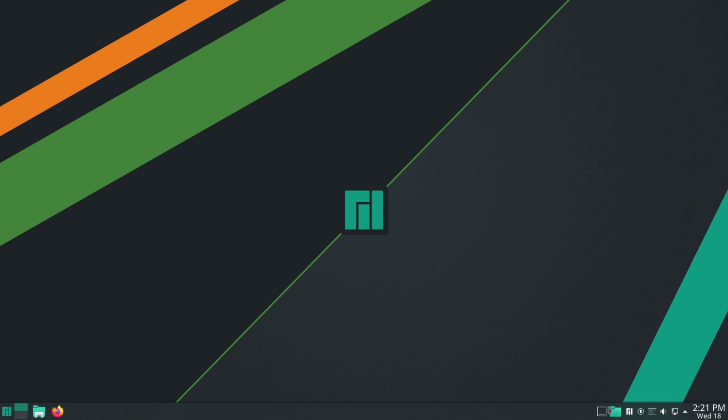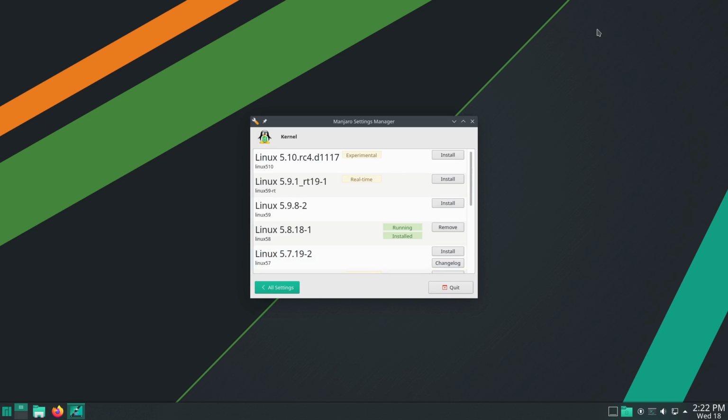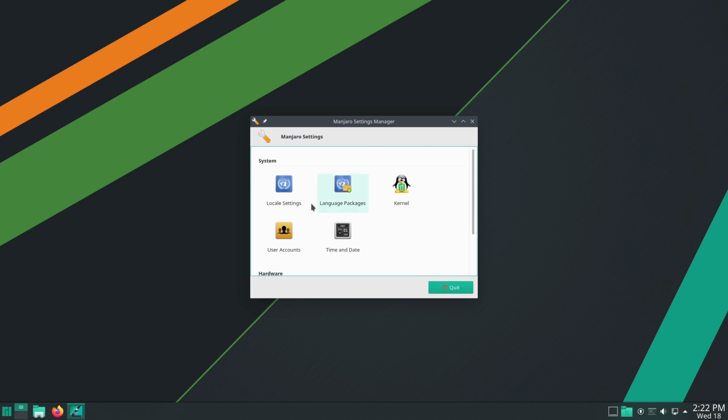So if we need to change the kernel, we can go ahead and do that. There you go. Right click it there. There's your kernels. And then you'll have the ability to select which kernel we're running. So we can see we're on 5.8. I could go to 5.9, or I could go up to the experimental 5.10 release candidate. So you have an option of what you're going to be doing with your kernel settings.